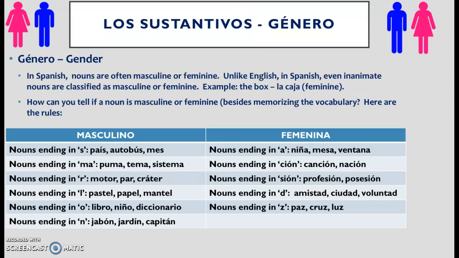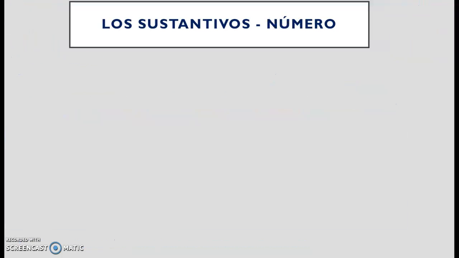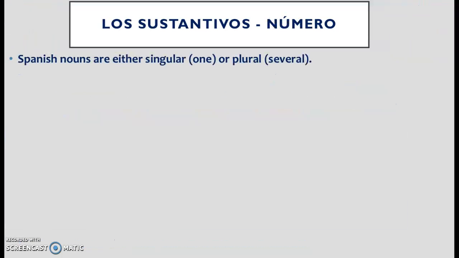There are some words that can be masculine or feminine, and these nouns are going to end in E, ista, ente, ante. They can always be masculine or feminine. Here's an example. Estudiante means student. You can have a girl or a boy student, a man or a woman. That's a student. Okay? So, estudiante can be either. It ends in ante. There are a few more rules that you should memorize, and that is about whether or not a noun is singular or plural.